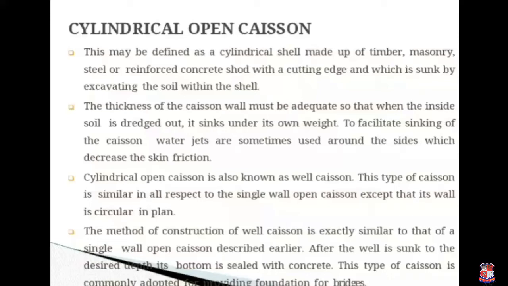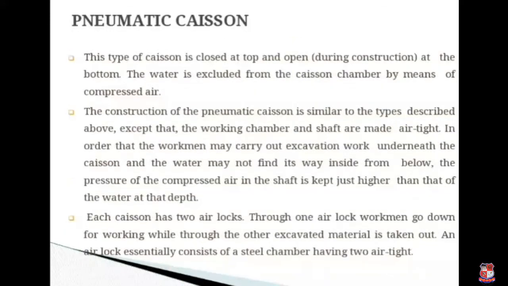This type of caisson is similar in all aspects to the single wall open caisson except that its wall is circular in plan. The method of construction of the well caisson is exactly similar to that of the single wall caisson described earlier. After the well is sunk to the desired depth, its bottom is sealed with concrete, and this type of caisson is commonly adopted for providing foundations for bridges.